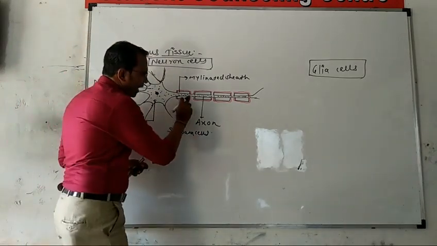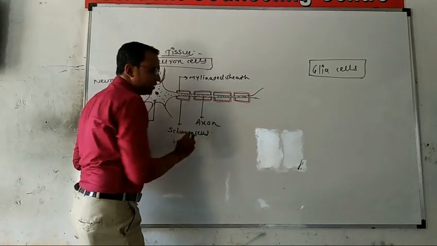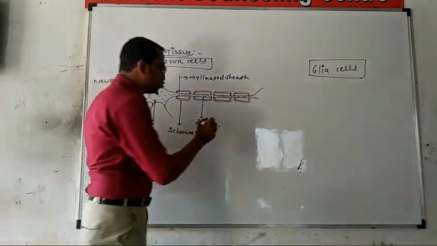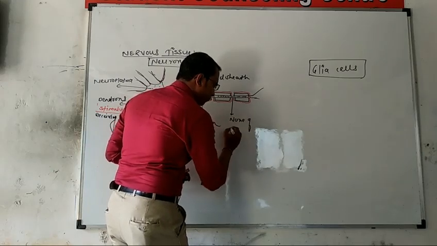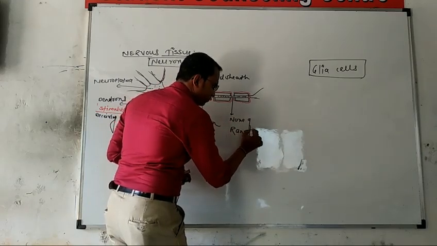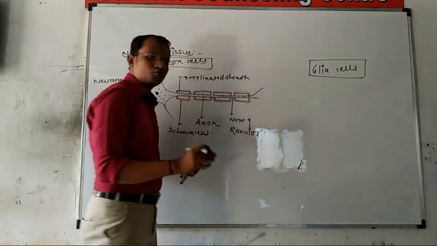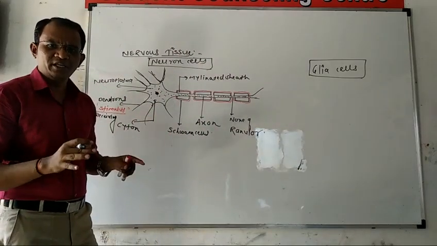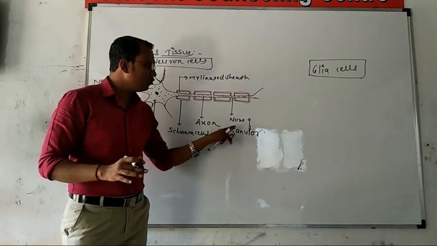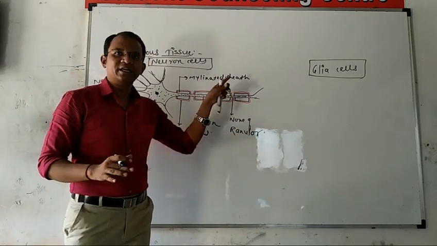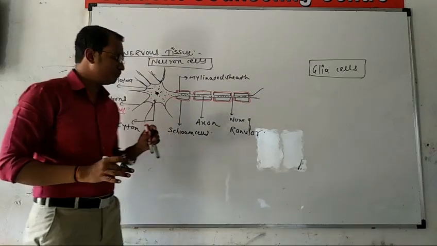Now, the gap between these myelinated sheaths is known as the node of Ranvier. Different kinds of names are observed in this structure: Schwann cells, axon, node of Ranvier, myelinated sheath or myelin.